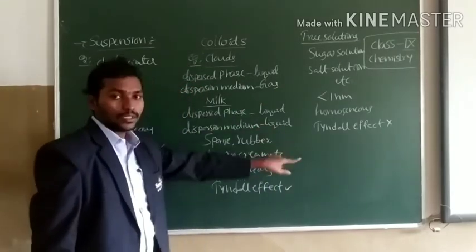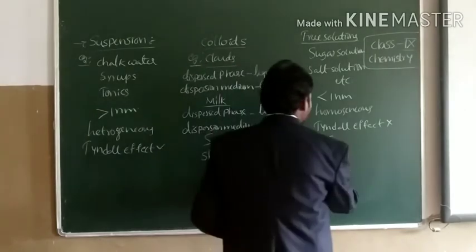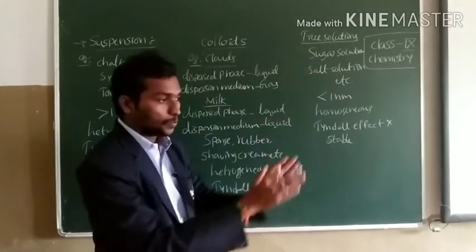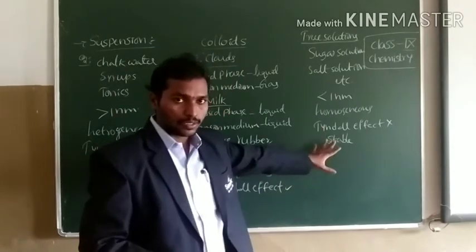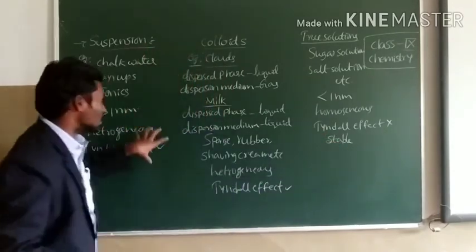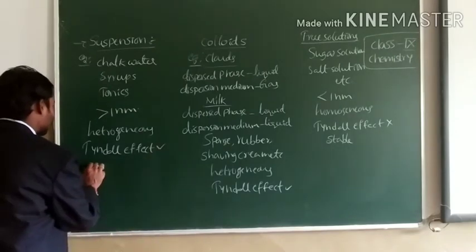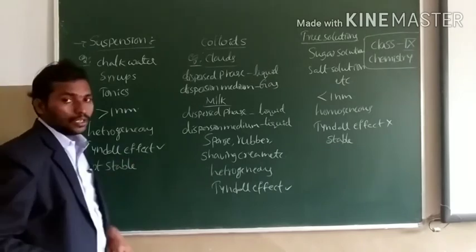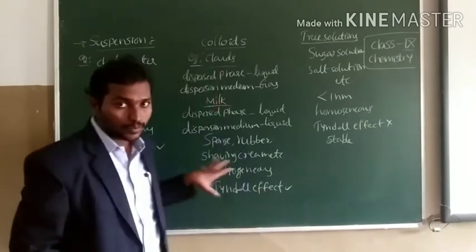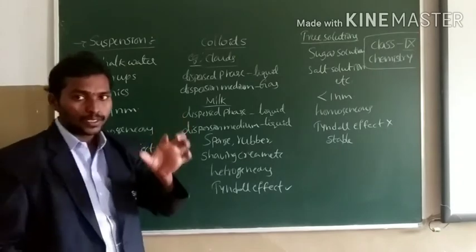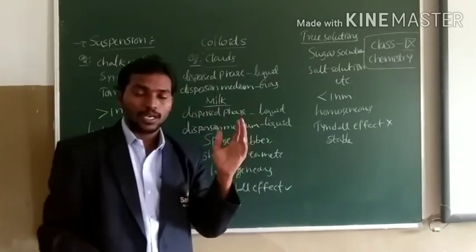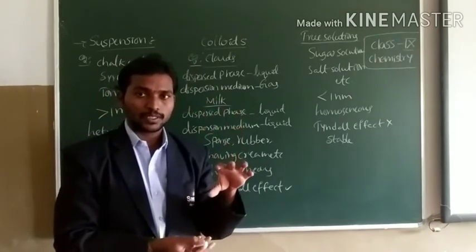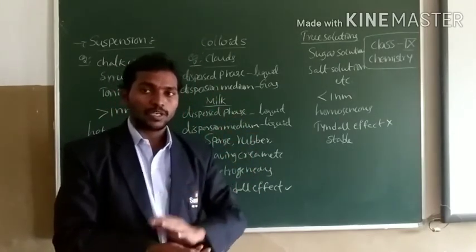And true solutions are stable in nature because when you disturb the solution and place it aside, the solution remains constant. And suspensions are not stable solutions. When you disturb the suspension, the solute particles are dispersed in the solvent, and when you place it aside for some time, the solute particles settle at the bottom of the container.